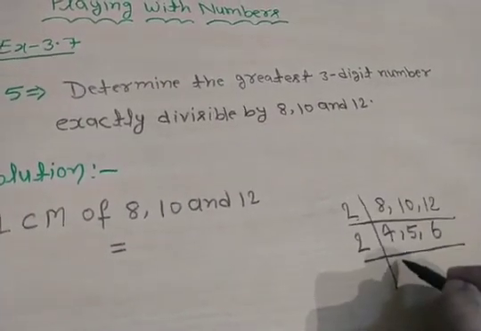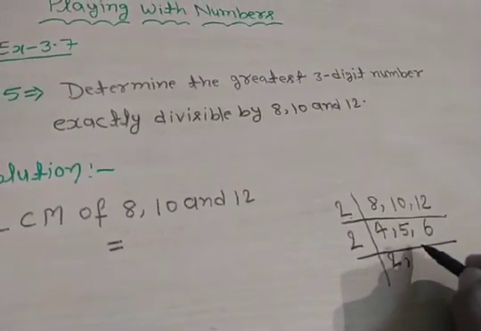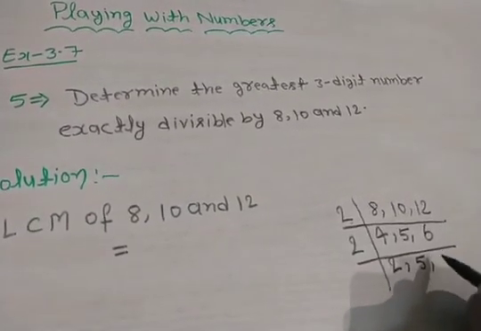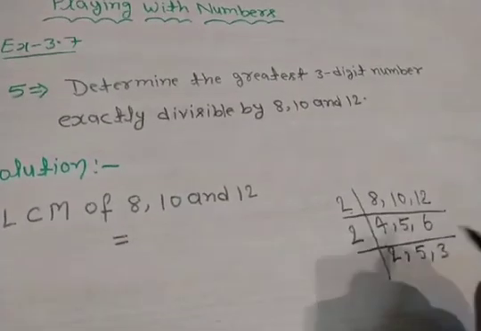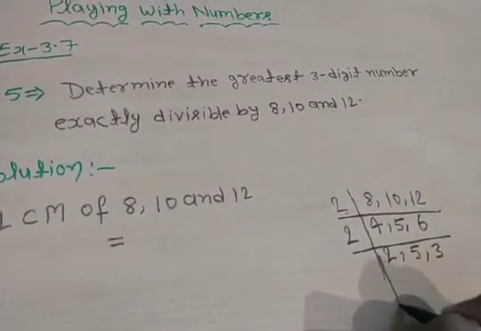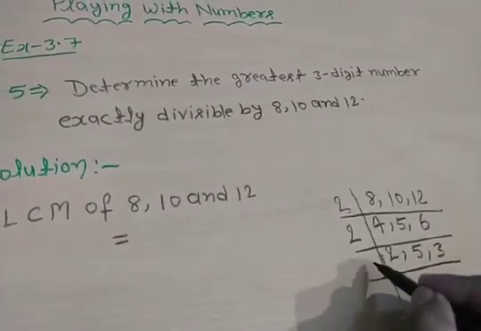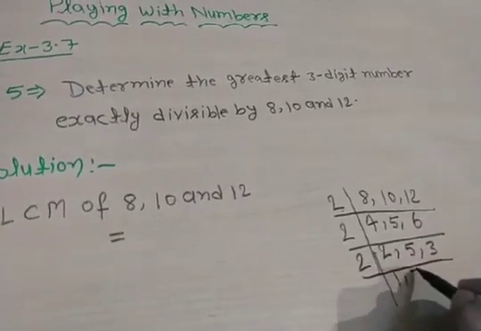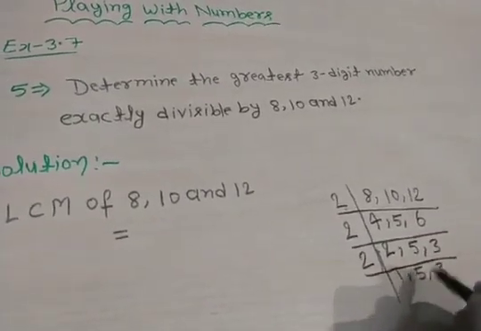So divide by 2, and 5 is not divisible by 2, so we write 5 as it is. 2 divides 6 three times. So you can see here all these numbers are prime numbers. So we write here 2 one time, 5 as it is, and 3 as it is.